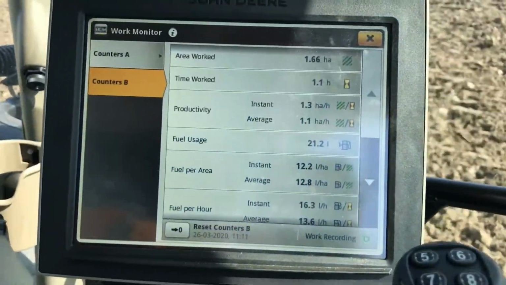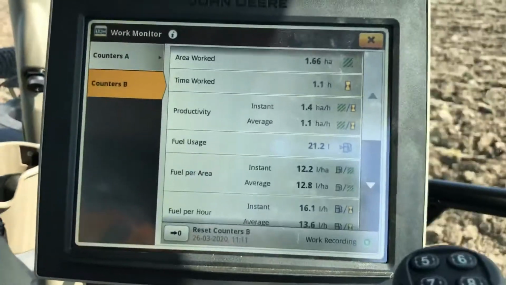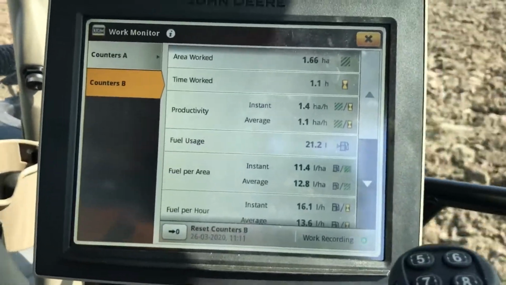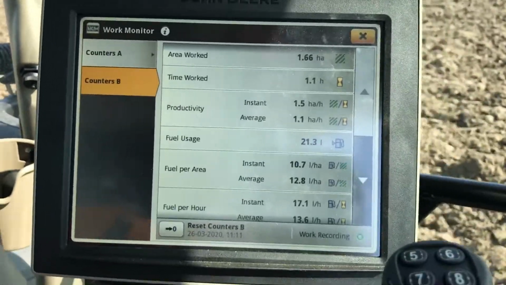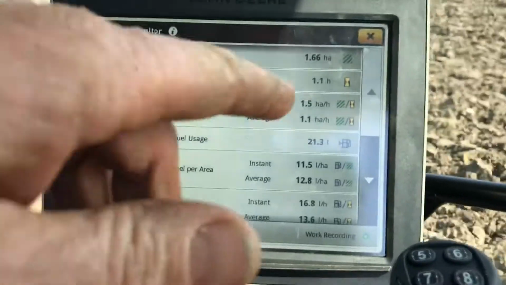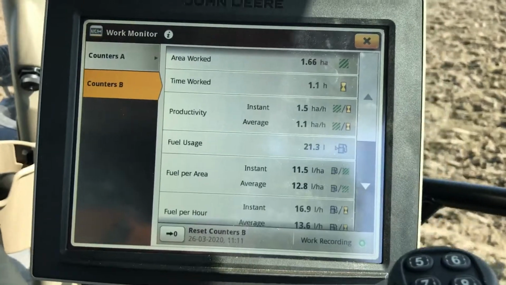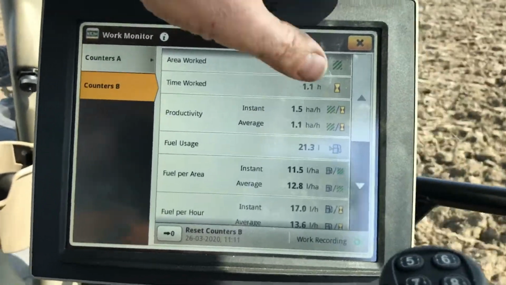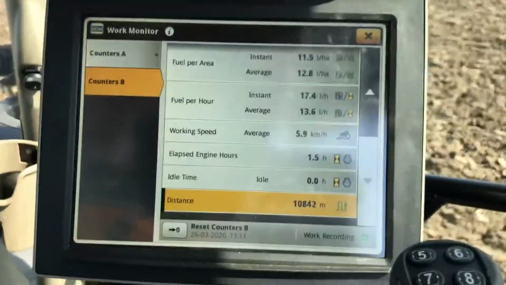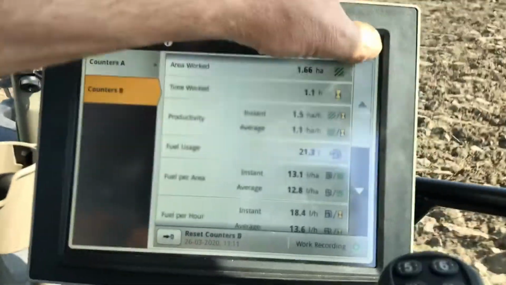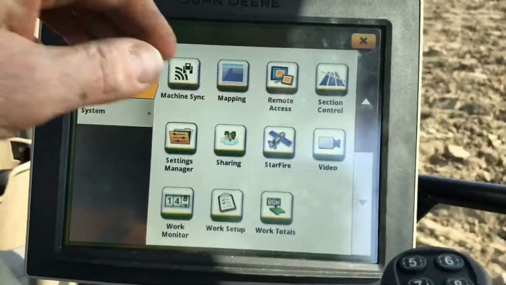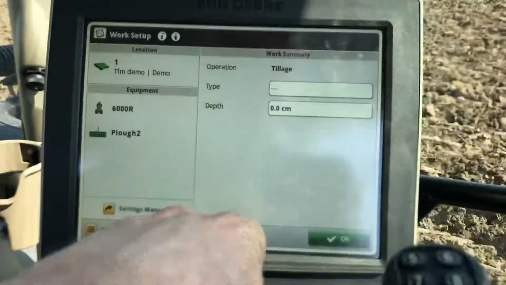So we're back in the cut here again now, and you can see the engine is working away grand. She's cruising along there, and we'll get back up. Fuel usage: we've used 21 litres of fuel since we started. In an hour and a half, is it? Let's see, 1.5 hours have elapsed, so 21 litres of fuel has been used. We can cruise back in along here, that's in the work monitor, work setup.